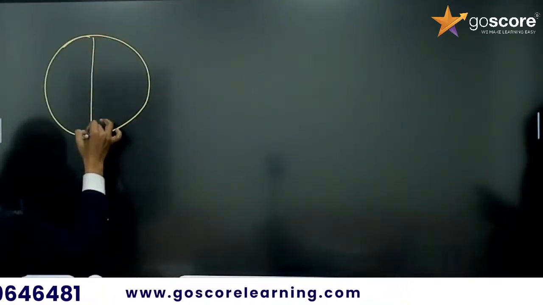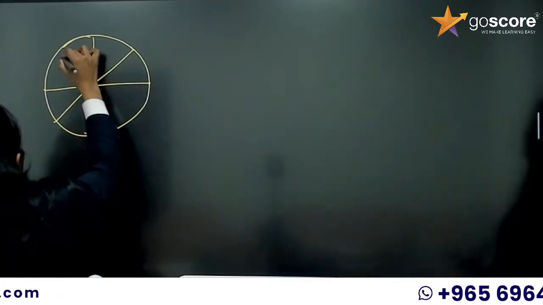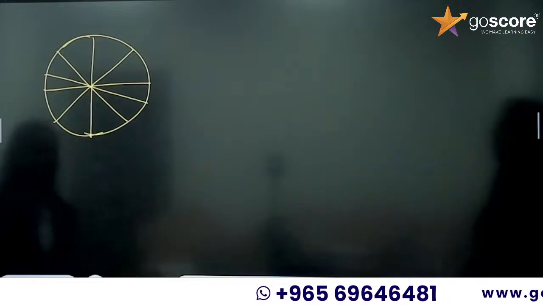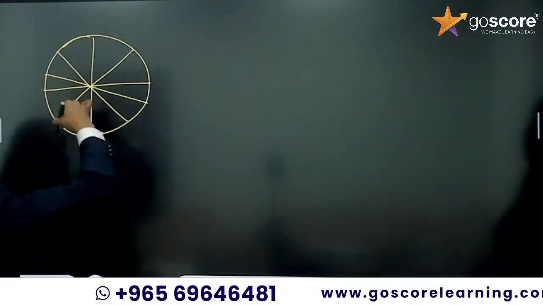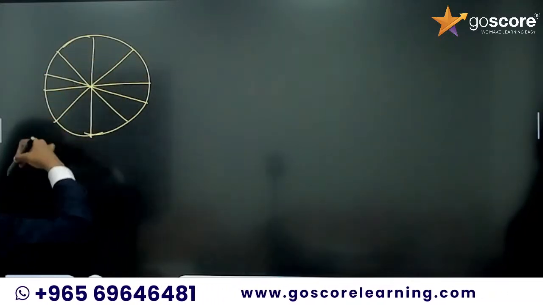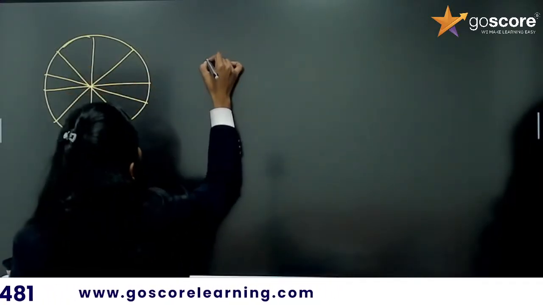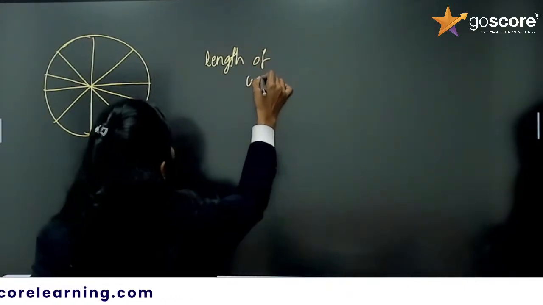So, I am going to draw the figure again, and I am not dividing it into 10 equal parts. Okay. Somehow, why I need one more part, right? So, silver wire used will be in the outer, that is circumference of the circle, and 5 diameters, right? Silver wire used in circumference. So, length of wire will be equal to what?